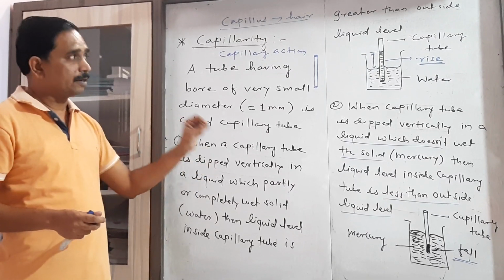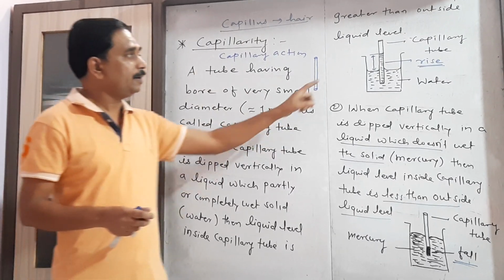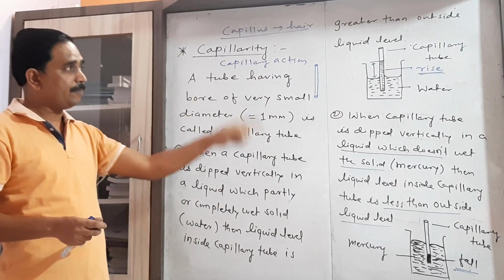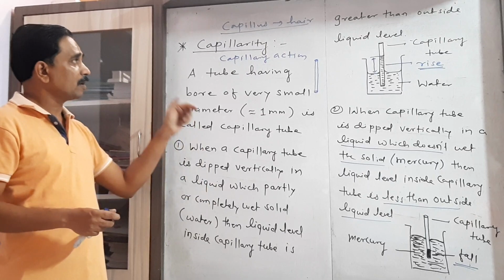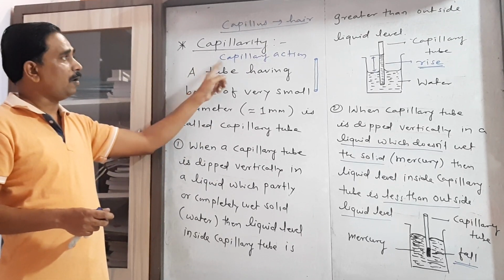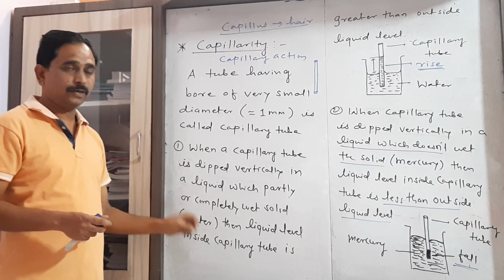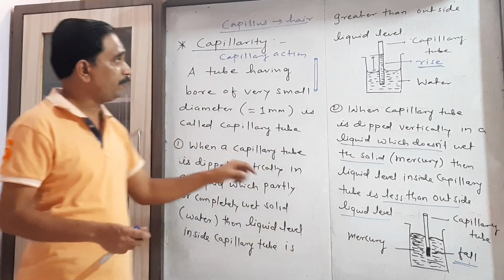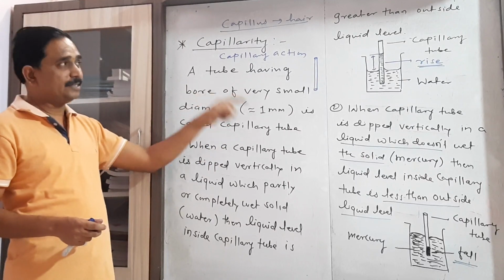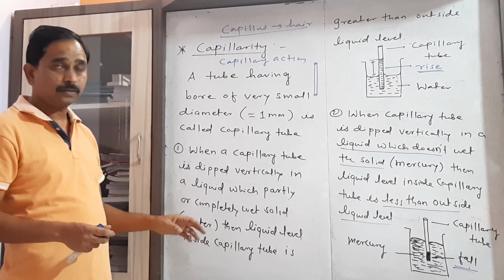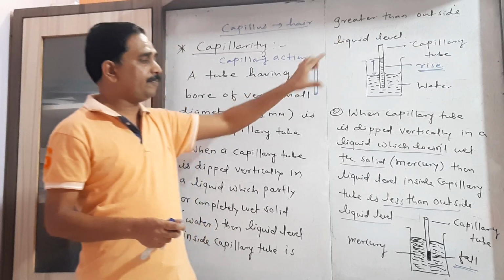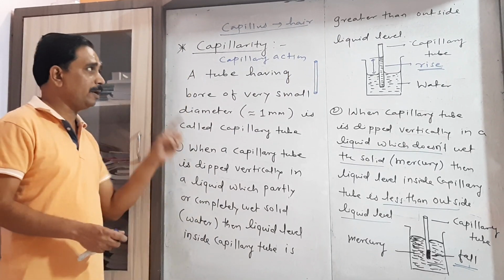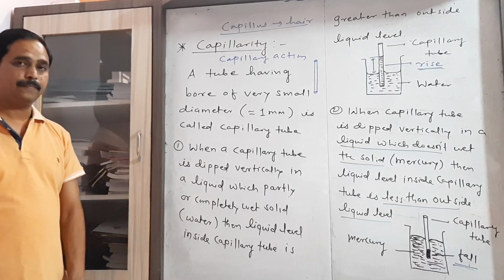Such natural rise or fall of a liquid level inside a capillary tube when it is dipped vertically in a liquid is called capillarity or capillary action.